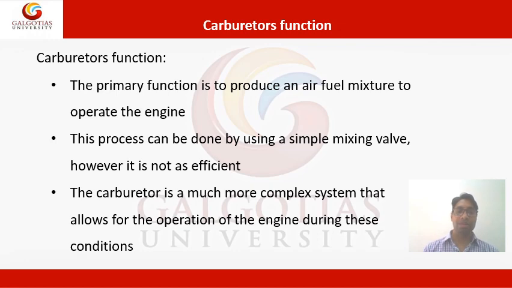This process can be done by using a simple mixing valve, however it is not as efficient. So there are many attachments attached to the carburetor for its smooth functioning. The carburetor is a much more complex system that allows for the operation of the engine during these conditions.